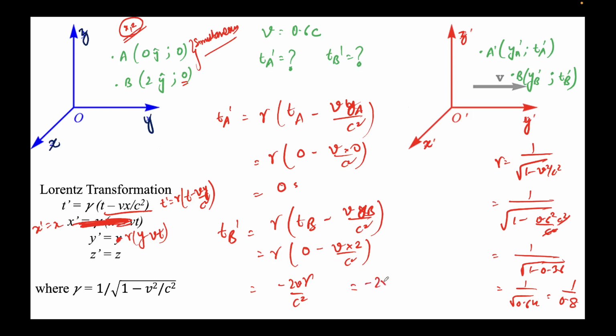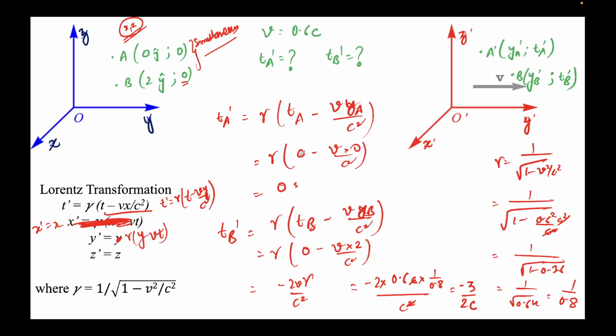So it will be minus 2 multiplied by V, where V is 0.6c, times gamma, where gamma is 1 over 0.8, divided by c². So the c gets cancelled, and what we'll get is 2 into 1.2 over 0.8. So this is minus 1.5, which is 3 by 2c. So what I'm getting is that Tb prime is minus 3 by 2c.